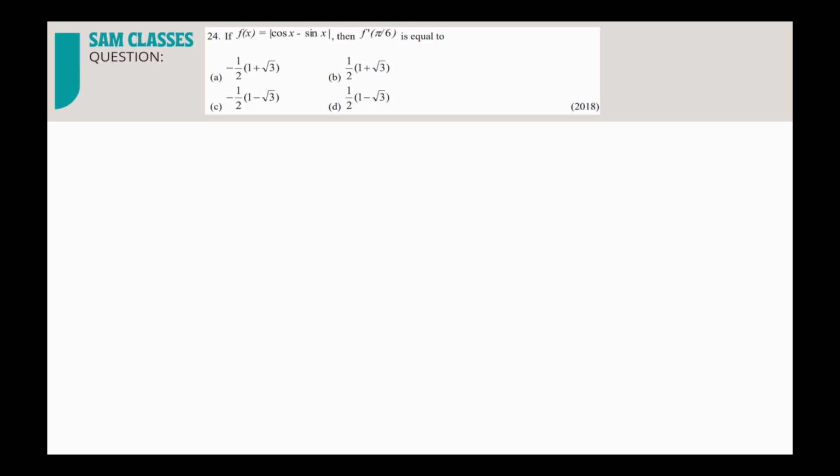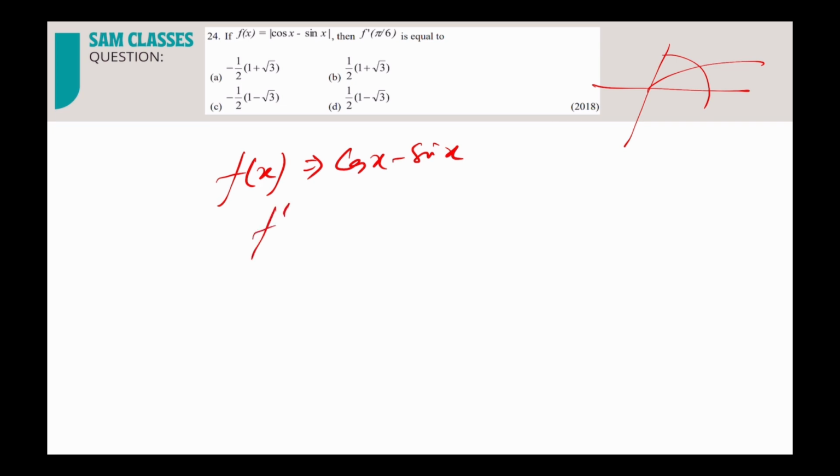Now let's see the next question. f of x is equal to mod of cos x minus sin x. We know that in this part, up to pi by 6, both are positive. And cos x, if you see the graph, cos x dominates in this part, correct? So cos x minus sin x will be positive only. So f of x is equal to cos x minus sin x. It will open as it is.